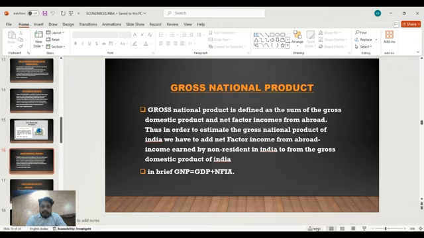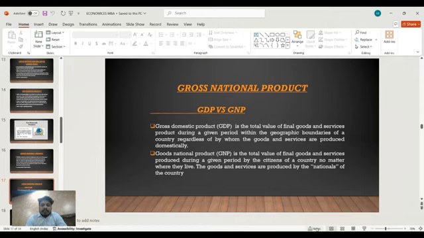Gross domestic product versus gross national product. Gross domestic product is the total value of final goods and services produced during a given period within the geographical boundaries of a country, regardless of by whom the goods and services are produced. Gross national product is the total value of final goods and services produced during a given period by the citizens of a country, no matter where they live. The goods and services are produced by the nationals of the country.